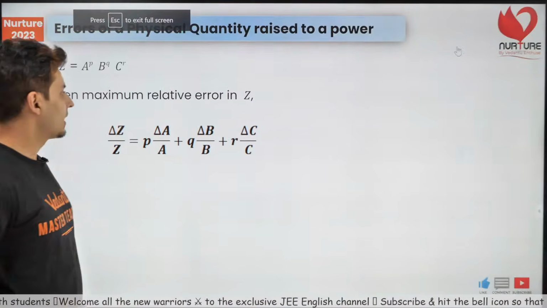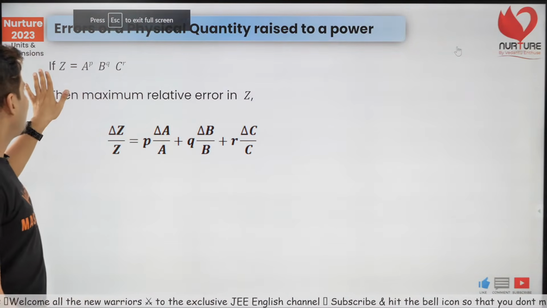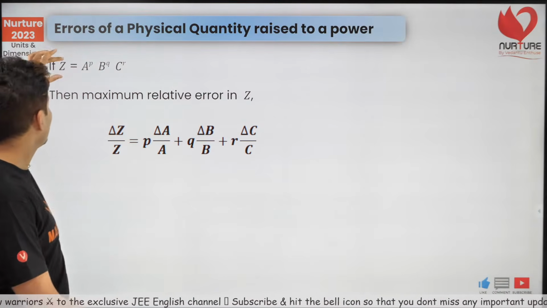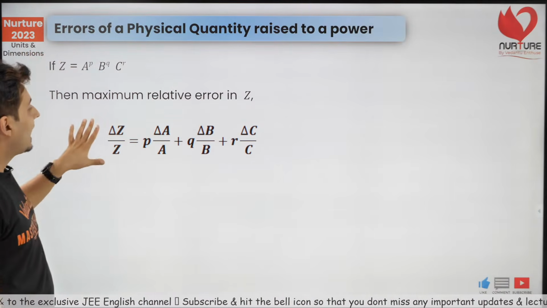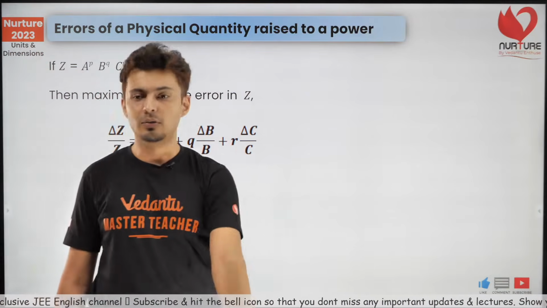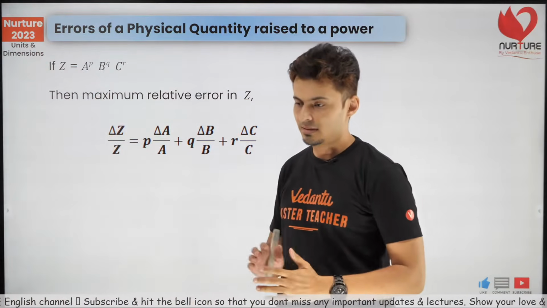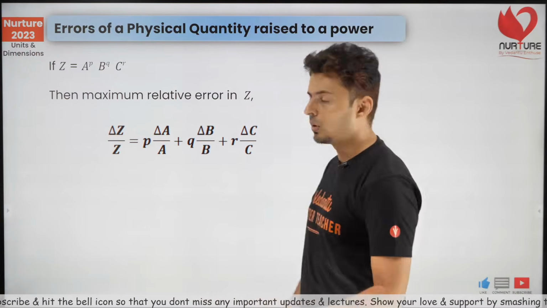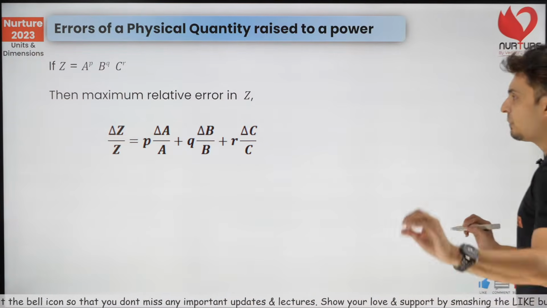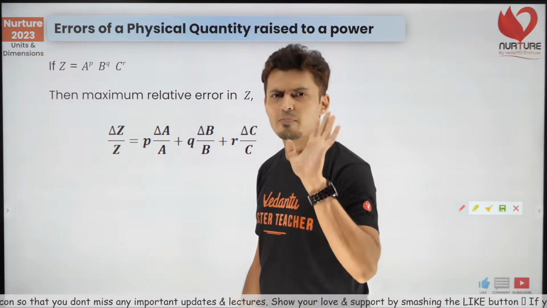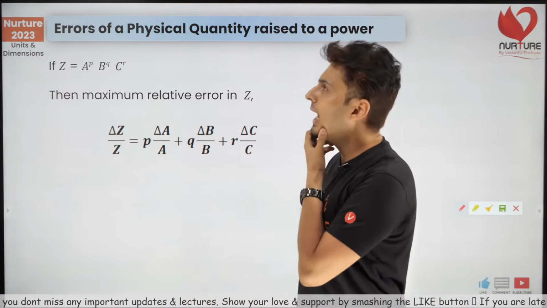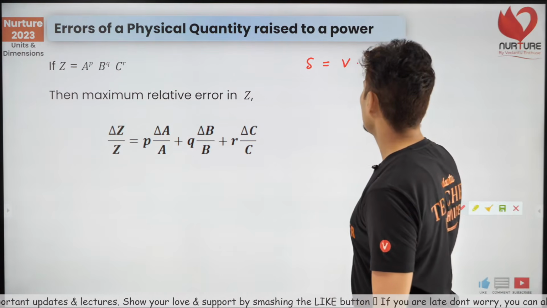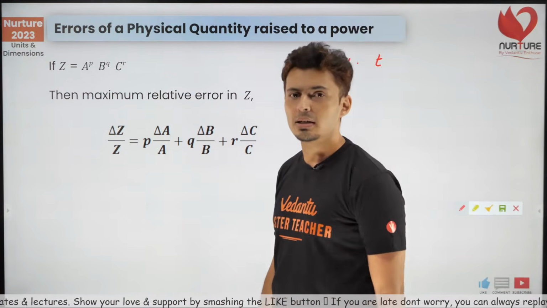Okay, cool. So if Z is something into something into something, then the final result has this much error. Now this is the formula. I'll tell you what this is. For now, just remember this formula. I'll tell you what it means. Let's take an example of multiplication. Simple example of multiplication: displacement is velocity into time.